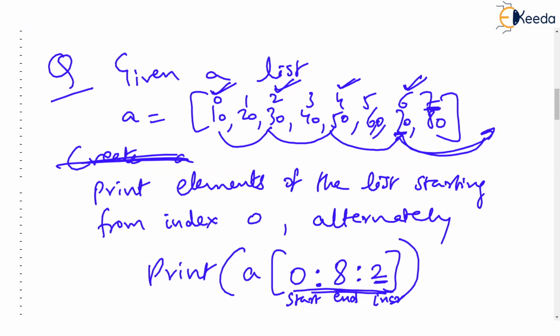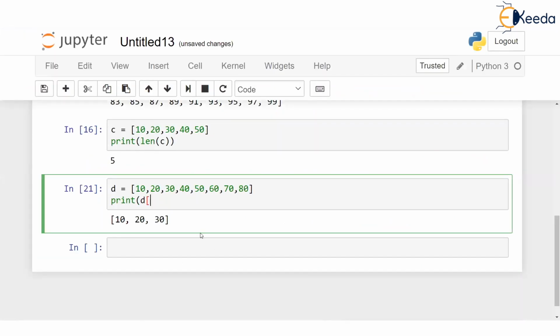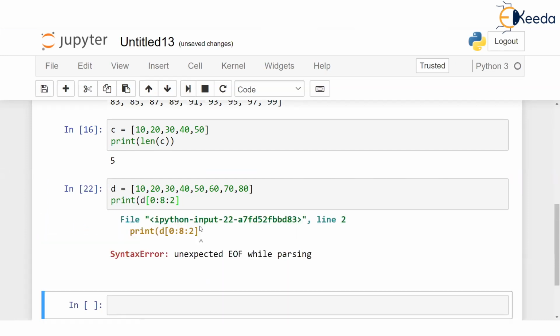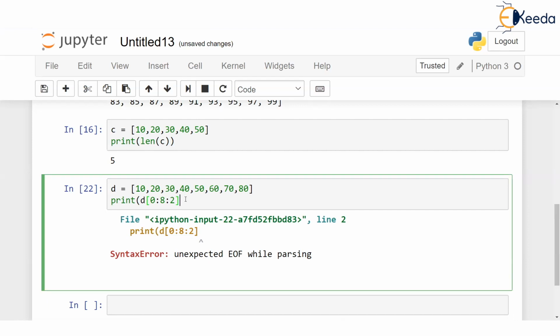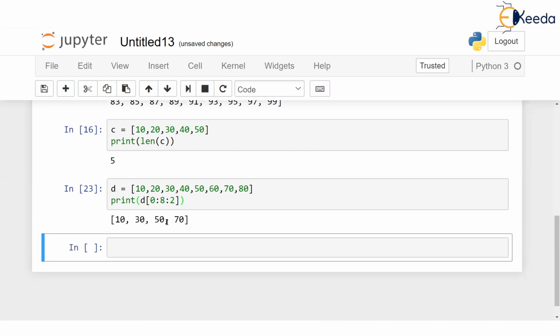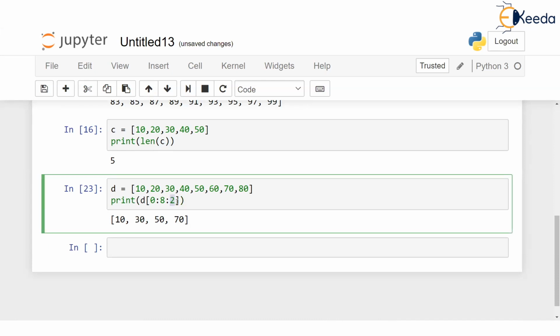Before we discuss any more, let's try this. What I am doing is I will give 0 colon 8. Correct or not? Because these indexes are from 0 to 7, and then colon 2. And I am now printing it. Now if I try this, oh, something went wrong. I missed a bracket. Grammatical error. Okay. Now you can see it is printing 10, 30, 50, 70. That is how I have sliced it. So the third part of the slicing is the increment that you can give. Interesting, isn't it?